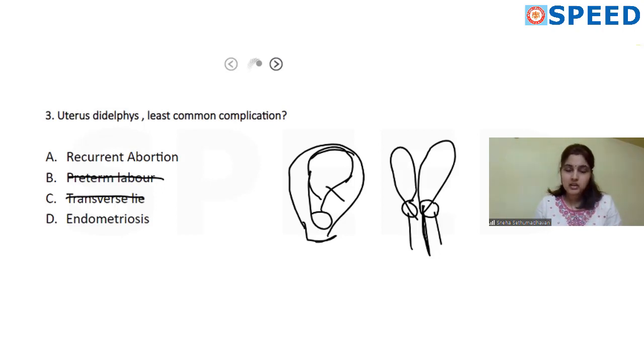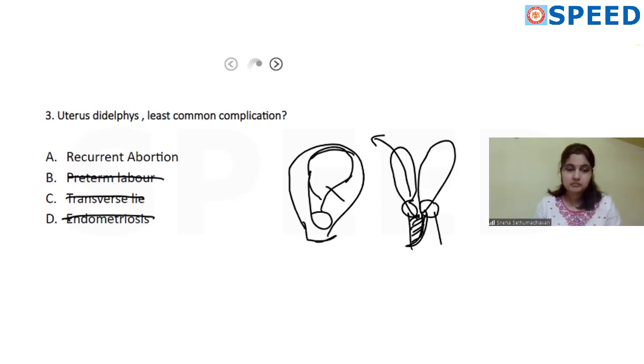And endometriosis. Now you might argue that with most of the non-obstructive uterine anomalies such as didelphys, endometriosis might not be possible. But when you look at this vaginal septum, sometimes it can cause obstruction when the septum is attached to the vaginal wall like this. So the blood gets collected here, and by retrograde flow, by Sampson's theory, it can cause endometriosis.